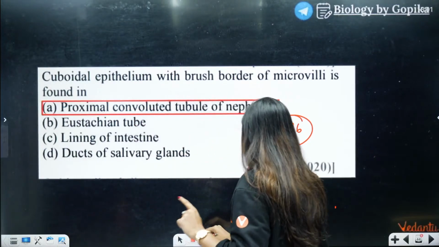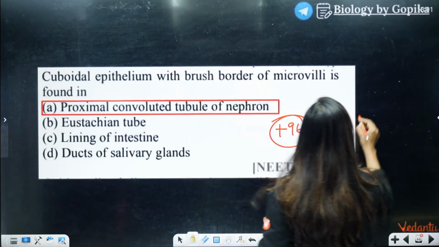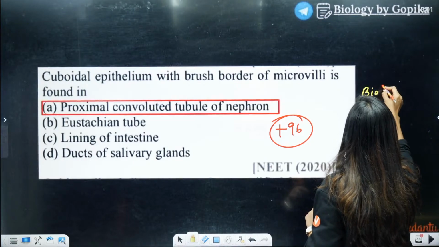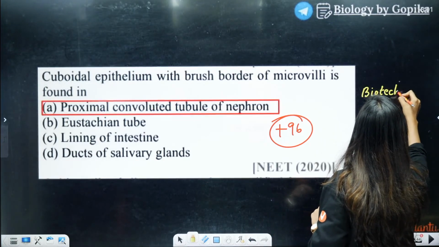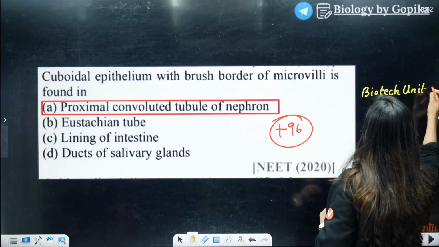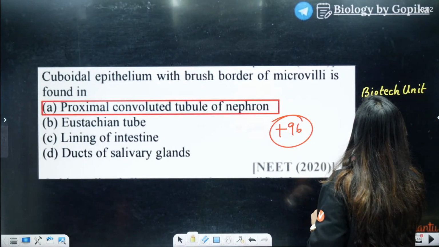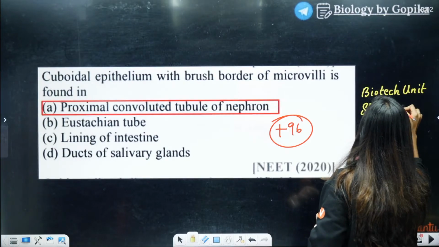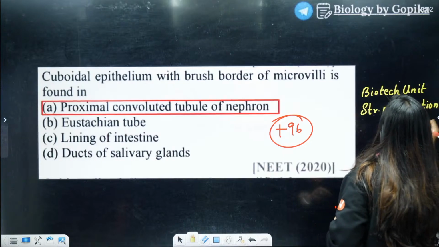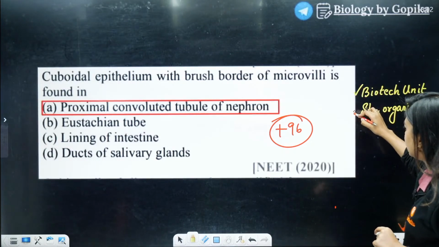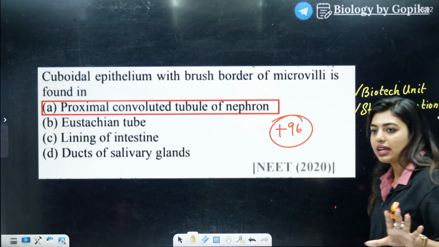So I'll tell you students, remember that your biotechnology unit, even though the unit is difficult to learn, you have watched our lectures, I believe. Biotechnology unit is very easy to score. Same way goes with structural organization. I think even morphology and anatomy will be easy. These are the chapters that you can score easily. Easy marks.